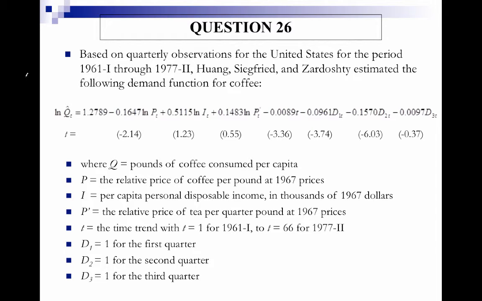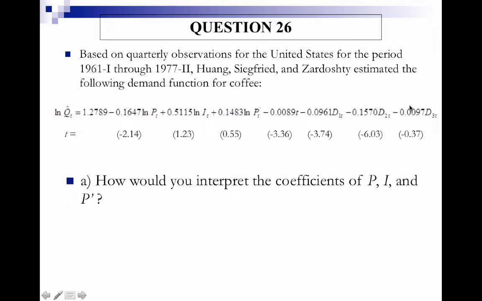So you have the natural log of quantity, pounds of coffee consumed per capita. You have the natural log of the price of coffee. You have the natural log of income. You have the natural log of the price of tea. You have a time variable. And then you have dummy variables denoting the various quarters, quarter 1, quarter 2, and quarter 3.